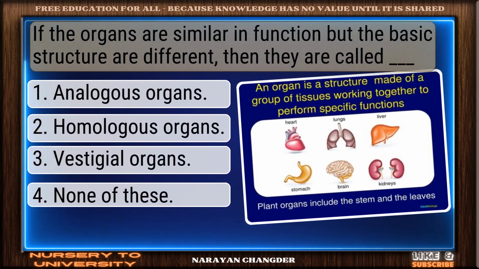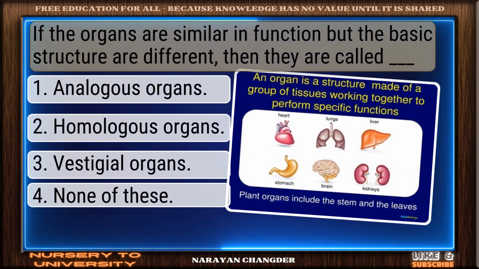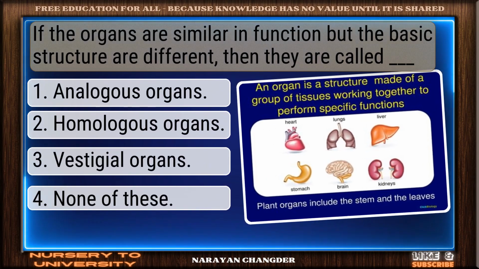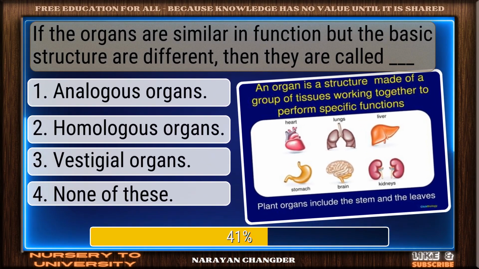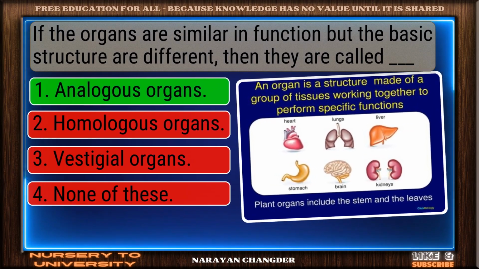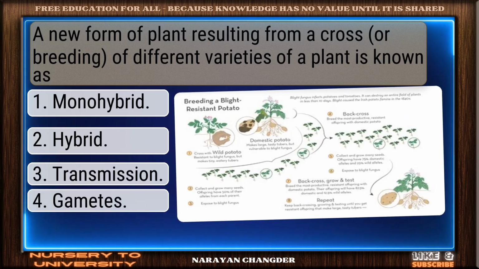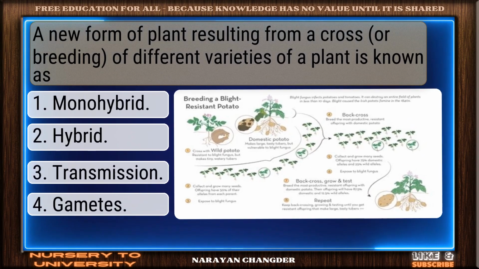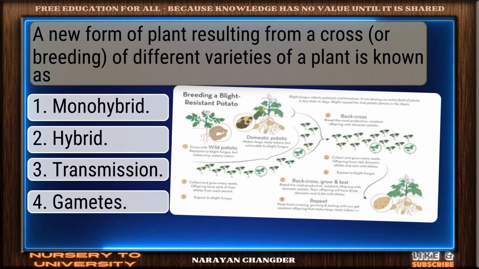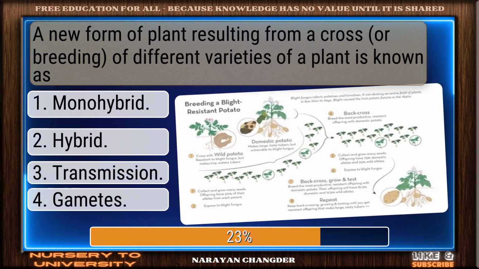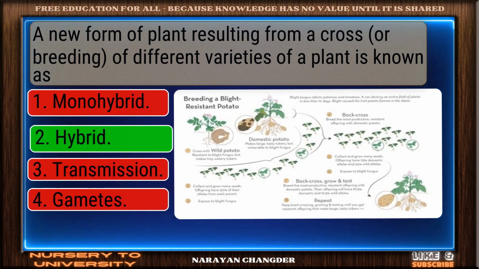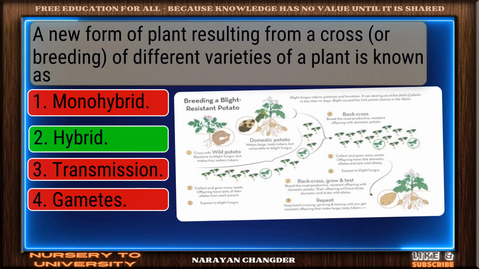If the organs are similar in function, but the basic structure are different, then they are called dash. You're right. Analogous organs is correct. A new form of plant resulting from a cross of different varieties of a plant is known as... Right choice. Hybrid is best.